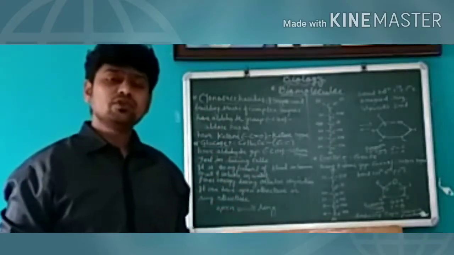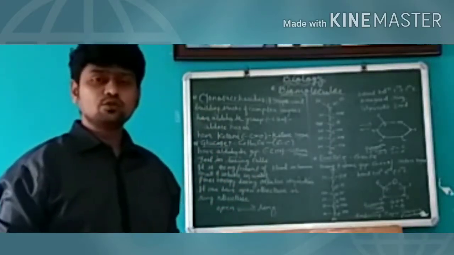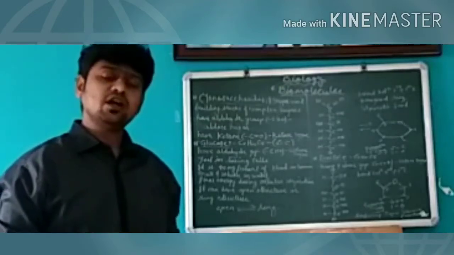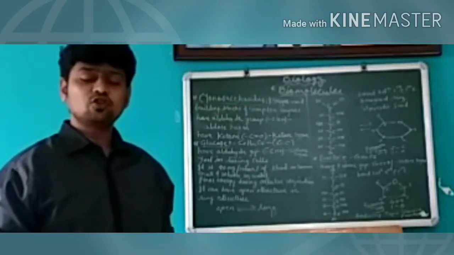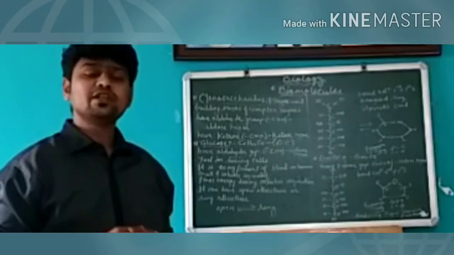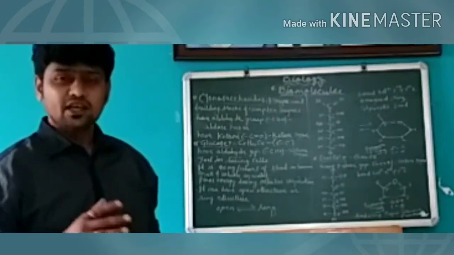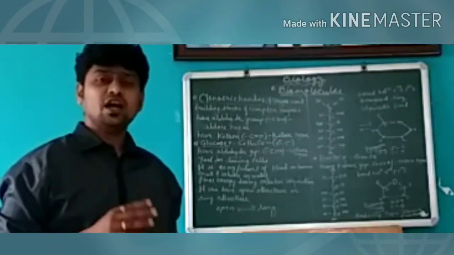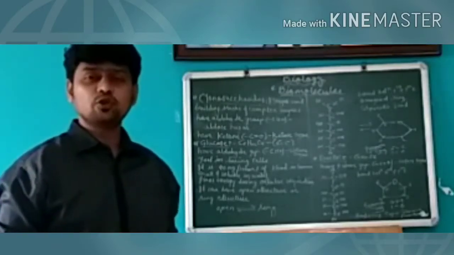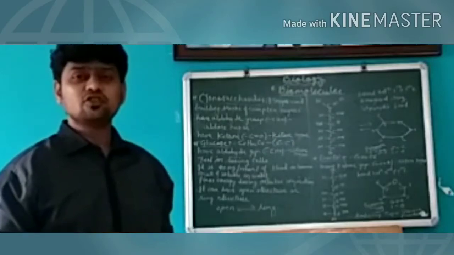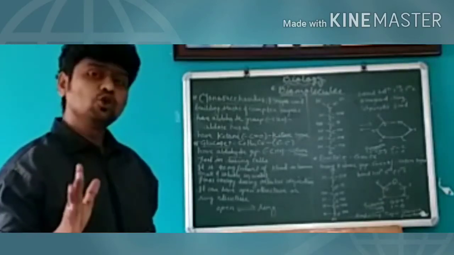Monosaccharides can have two functional groups in them. If a monosaccharide has an aldehyde group as a functional group, then it is called an aldose sugar.